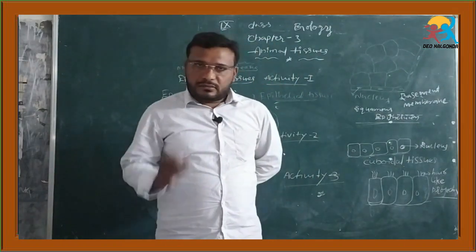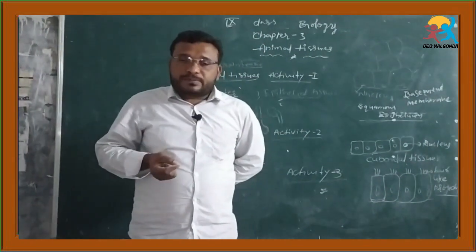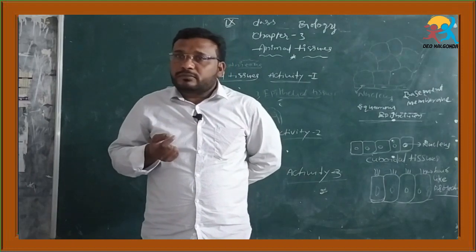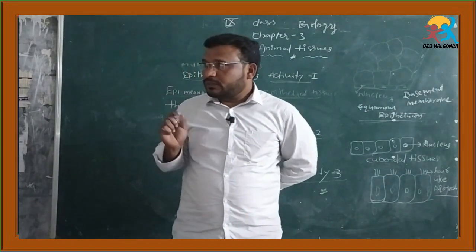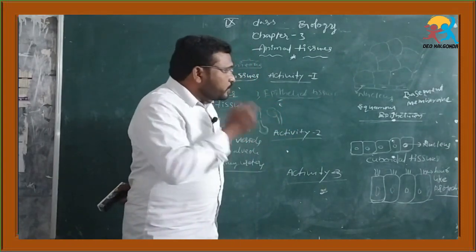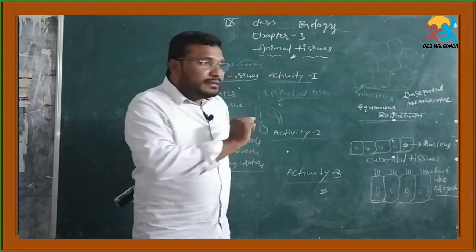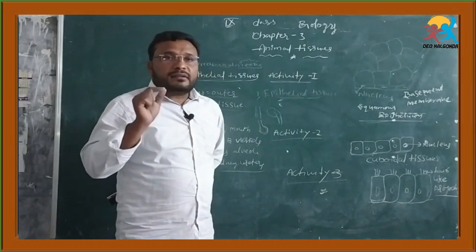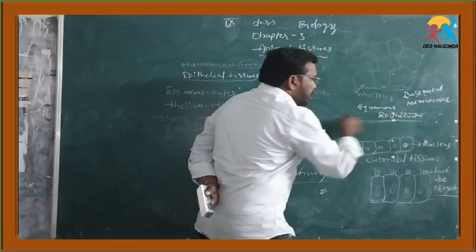Activity 1 is this: you take the substance from the lining of the mouth, observe it under the microscope, and draw the diagram of what you observed. The epithelium tissue is thin and flat to form the delicate lining. This is called squamous epithelium.